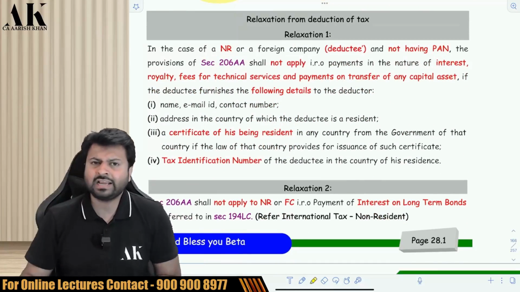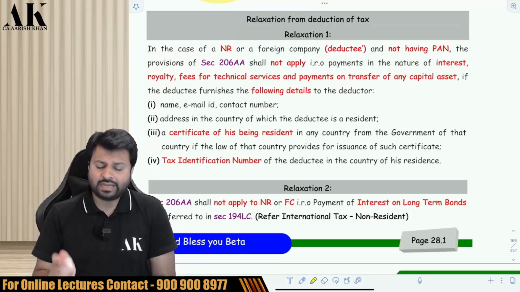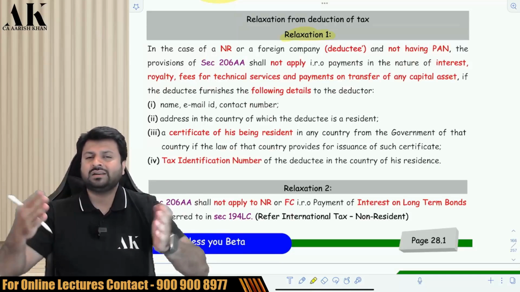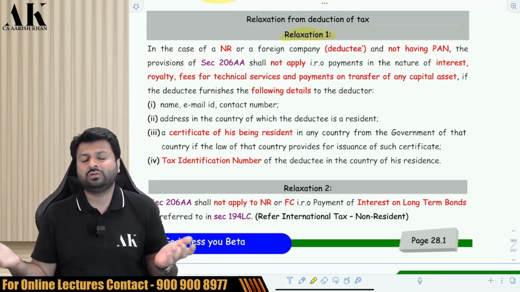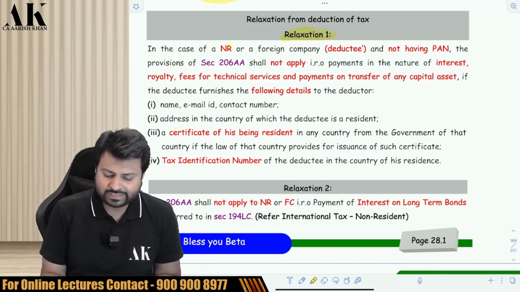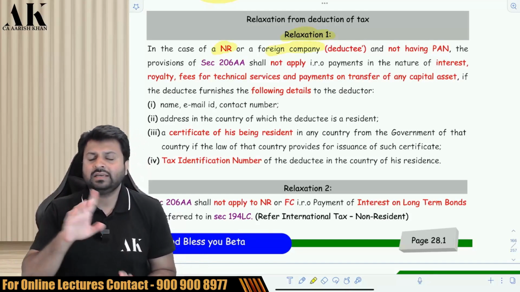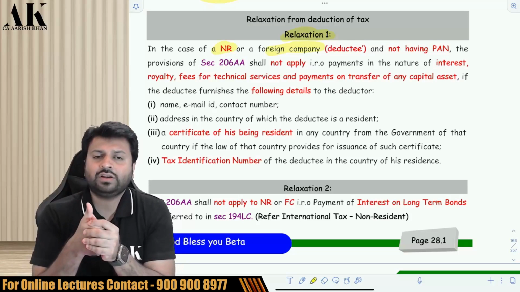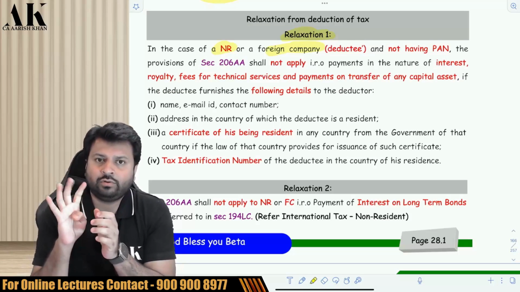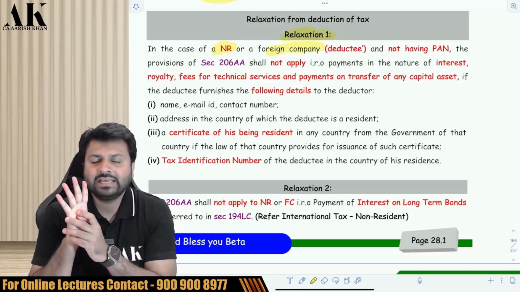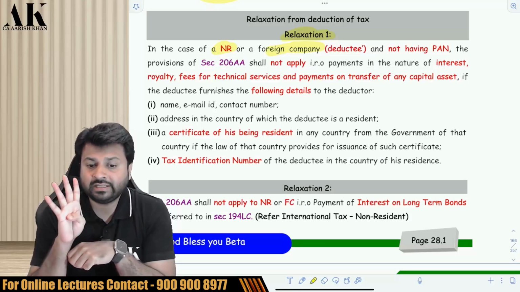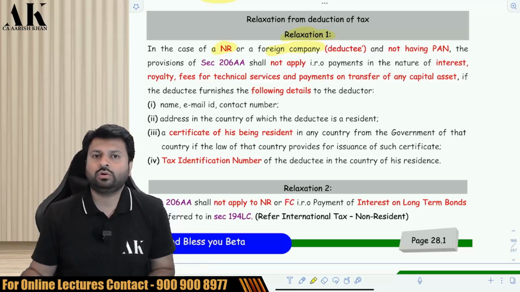Now, there are certain relaxations given over here. That is the first relaxation. Relaxation means the other person need not give a PAN. Who is the person who is not necessary to give any PAN? First, a non-resident or a foreign company is not required to give a PAN if it is earning four incomes, that is interest, royalty, FTS or capital gains. If the non-resident or foreign company is earning these four incomes, they are not liable to give any PAN.